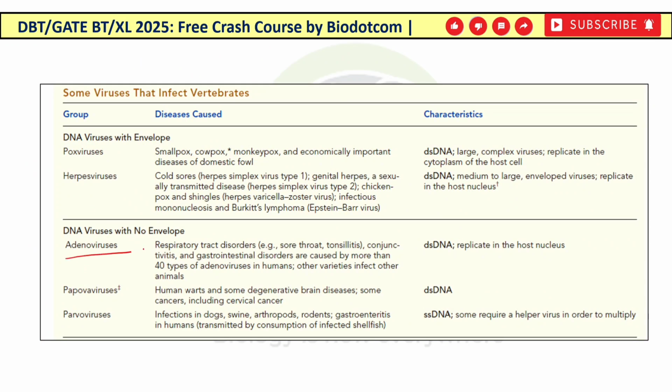Adenoviruses are known for respiratory tract disorders like sore throat, tonsillitis, conjunctivitis, and gastrointestinal disorders. There are more than 40 types of adenoviruses that are known to cause disease in humans and also in animals. They also have double-stranded DNA. So you have to remember the DNA viruses with envelope and without envelope, and which of the following has single-stranded DNA. Parvovirus is the group of non-enveloped viruses which has single-stranded DNA as its genomic material.